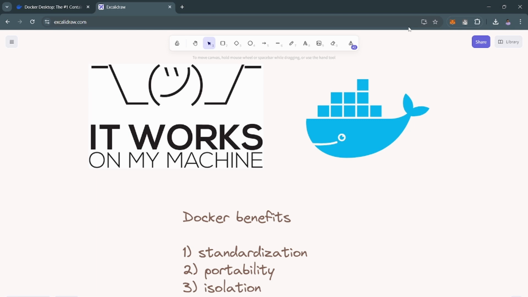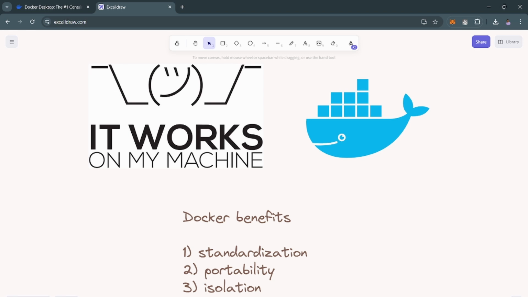So what is Docker? Docker is an open source platform which provides all of this: standardization, portability, and isolation. And all of these things are achieved by containers. So what is a container? A container is a lightweight standalone executable package of your application that includes everything needed to run your application. A container packages your application into an isolated environment so you can run and manage multiple applications on the same OS.